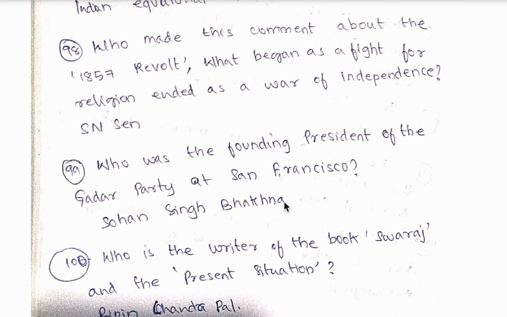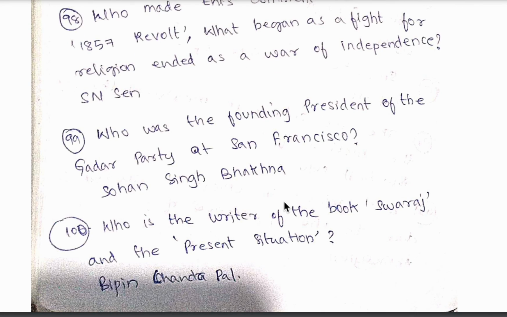98th question, who made this comment about the 1857 revolt? What began as a fight for religion ended as a war of independence? It is S.N. Sen. 99th question, who was the founding president of the Gadar Party at San Francisco? It is Sohan Singh Bakna. 100th question, who is the writer of the book Swaraj and the Present Situation? It is Bipin Chandra Pal.